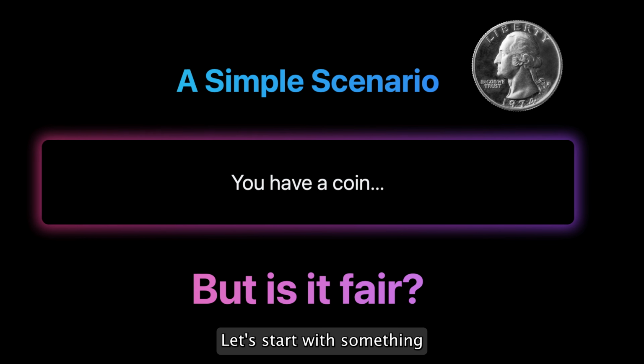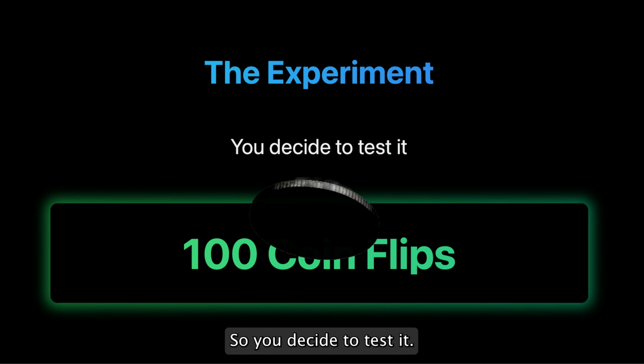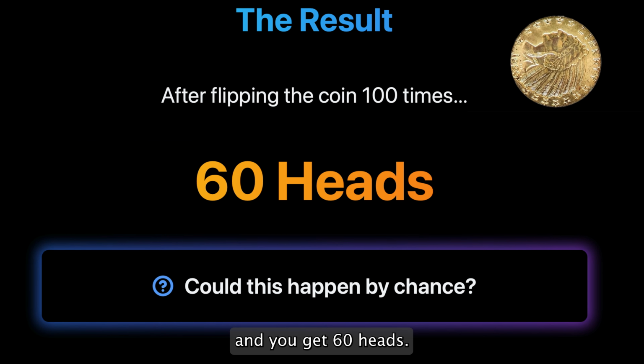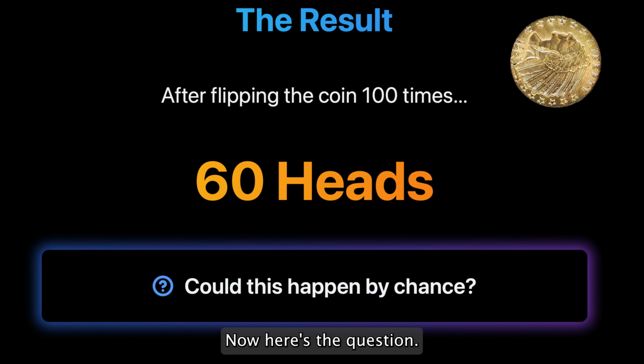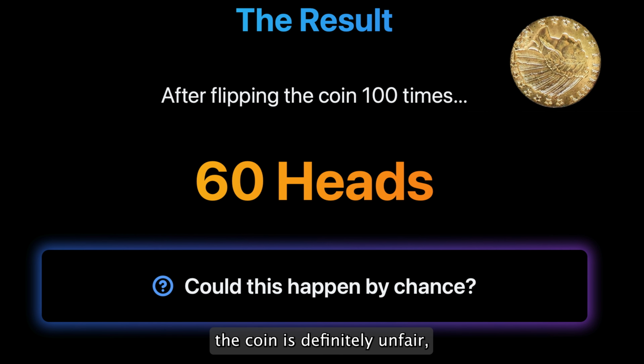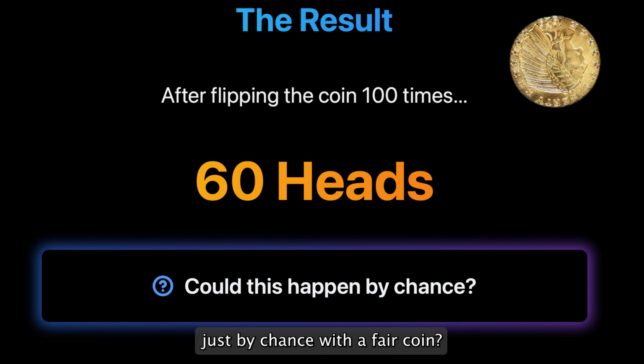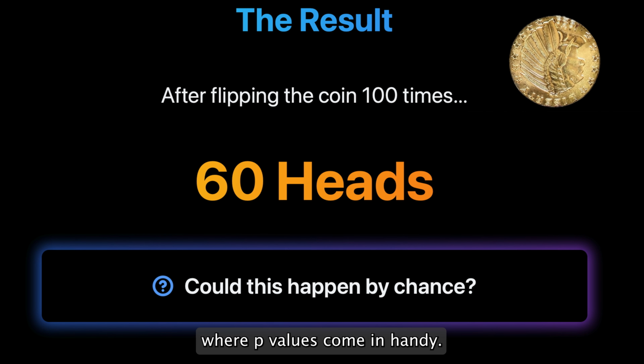Let's start with something that we all know, flipping a coin. Imagine you are playing with a coin, but you start to suspect it might be unfair. So you decide to test it. You flip it 100 times and you get 60 heads. Now here's the question. Does this mean the coin is definitely unfair? Or could this happen just by chance with a fair coin? This is exactly where p-values come in handy.